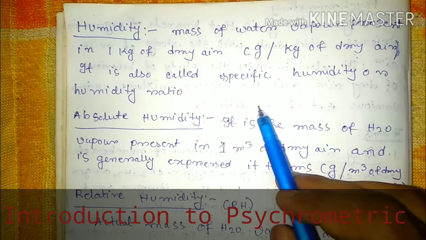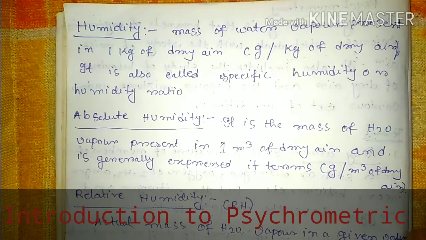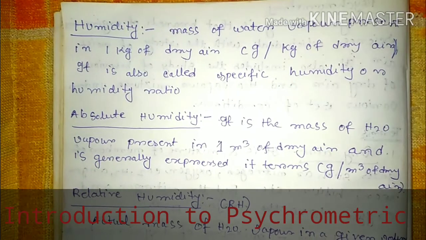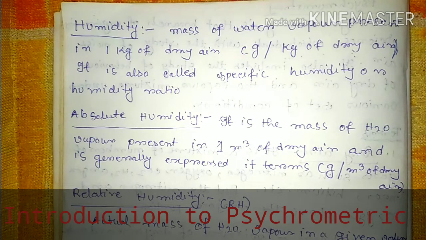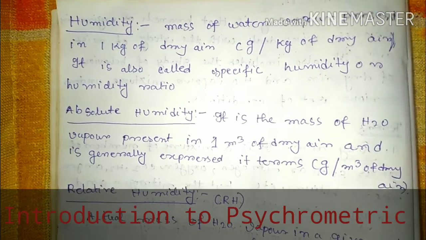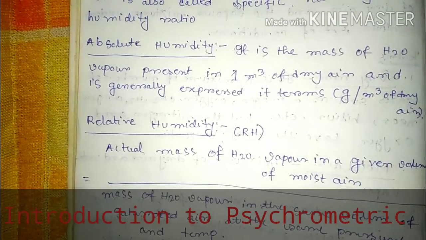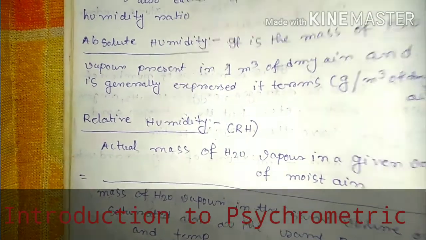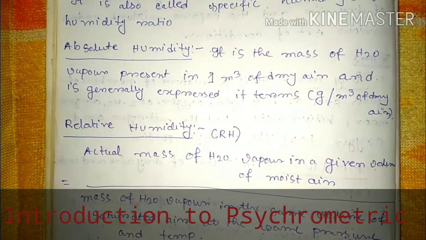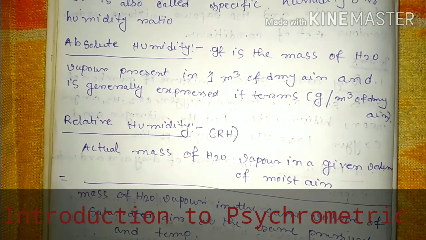Okay, it's very important. We can discuss later in the lecture video the relations between humidity ratio and dry bulb temperature, dew point temperature, what is relative humidity, and what is the relation between relative humidity and dry bulb temperature. We can discuss that in the next lecture video. Now, this is the introduction part of the psychrometric chapter. That's why we first learned some definitions or terms which are related to psychrometric processes.